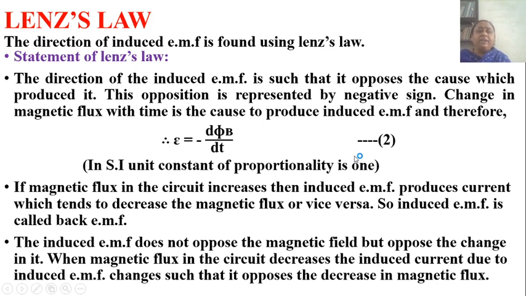If the magnetic flux in the circuit increases, the induced EMF also produces current which tends to decrease the magnetic flux, or vice versa. So induced EMF is called back electromotive force. The induced EMF does not oppose the magnetic field but opposes the change in it. When the magnetic flux in the circuit decreases, the induced current due to induced EMF is such that it opposes the decrease in magnetic flux.